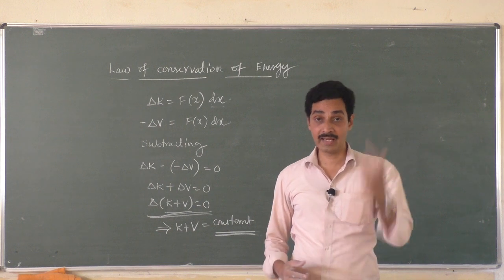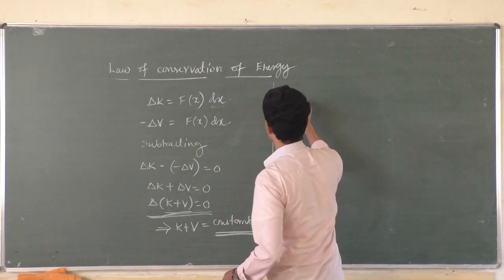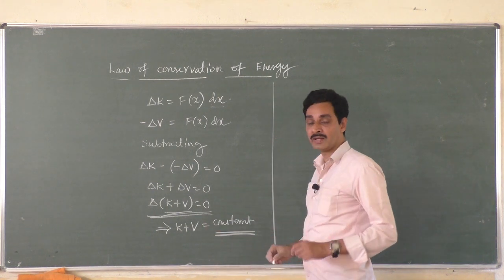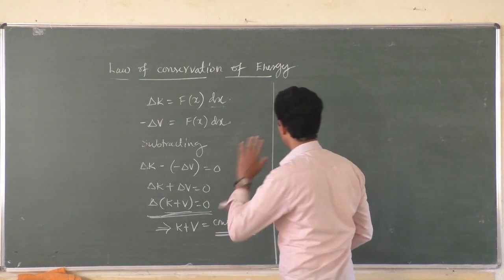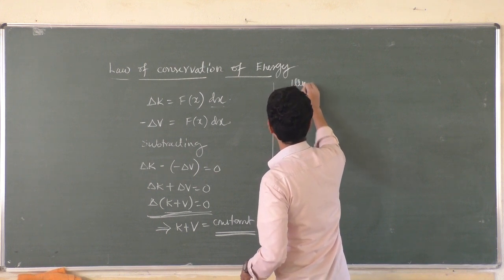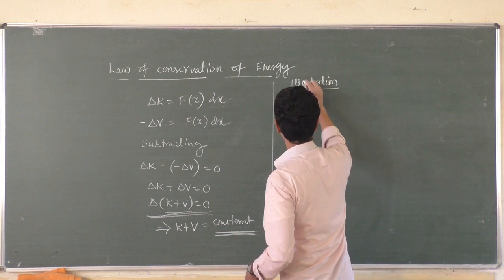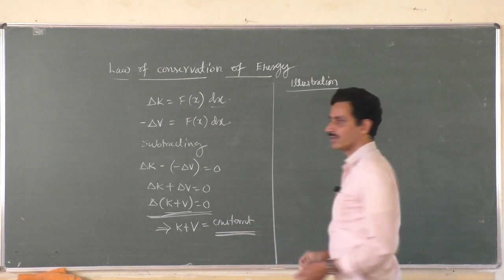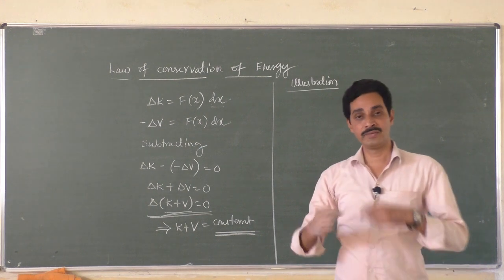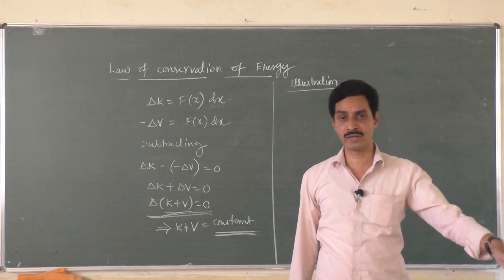We will take an illustration for the law of conservation of energy. The law of conservation of energy doesn't need any proof, because it is a law, and laws don't need any proof. They are true always. So we will take an illustration. An illustration is an example, and using that example we will apply the law of conservation of energy and arrive at the equations of motion, because the equations of motion have already been derived.